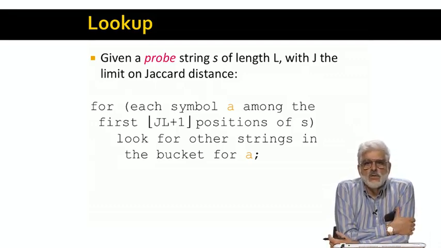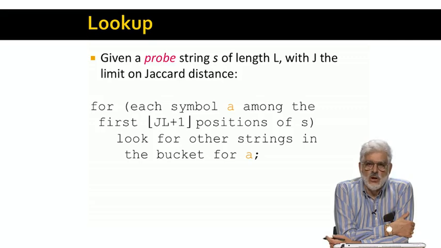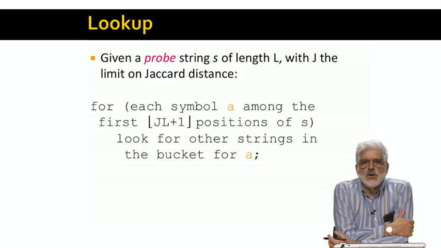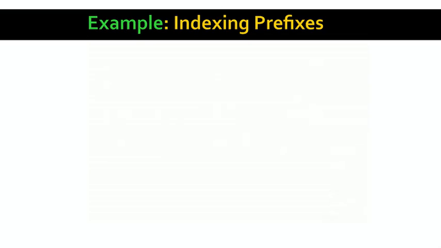Suppose we have set up this index and we want to find all those candidate strings that might be within Jaccard distance j from the given probe string S. Look at the symbols in each of the first floor of JL plus 1 positions of string S and examine all the strings in the buckets for each of these symbols. For each of these strings, we need to compute the actual Jaccard distance from the probe string S and report all those within distance j.